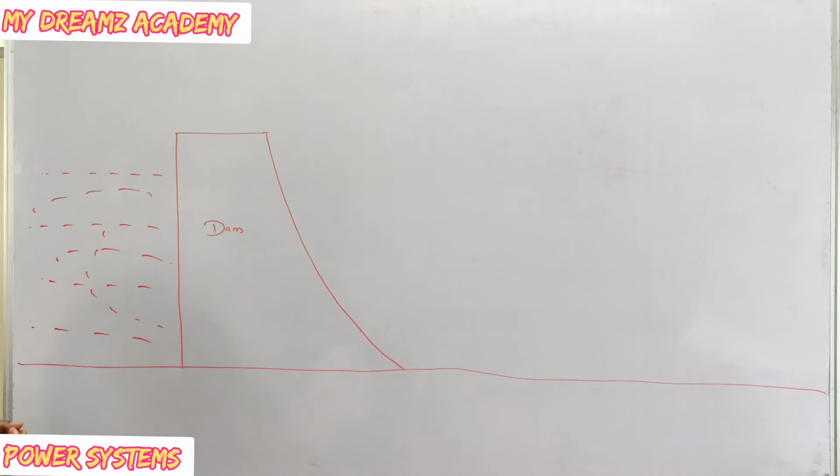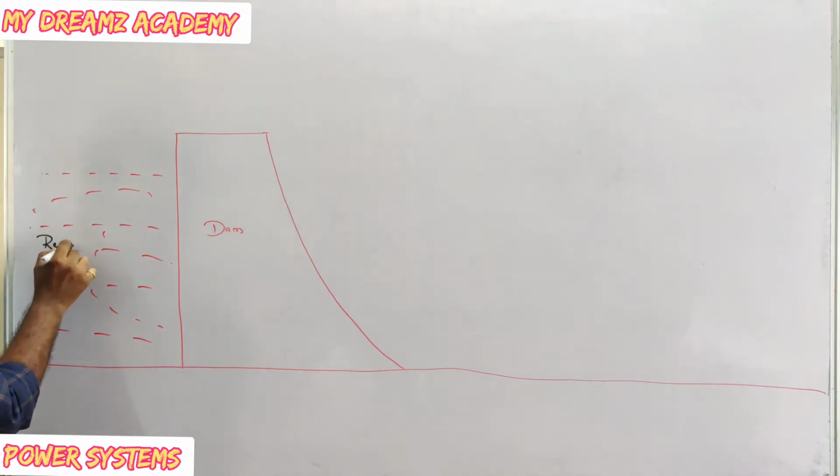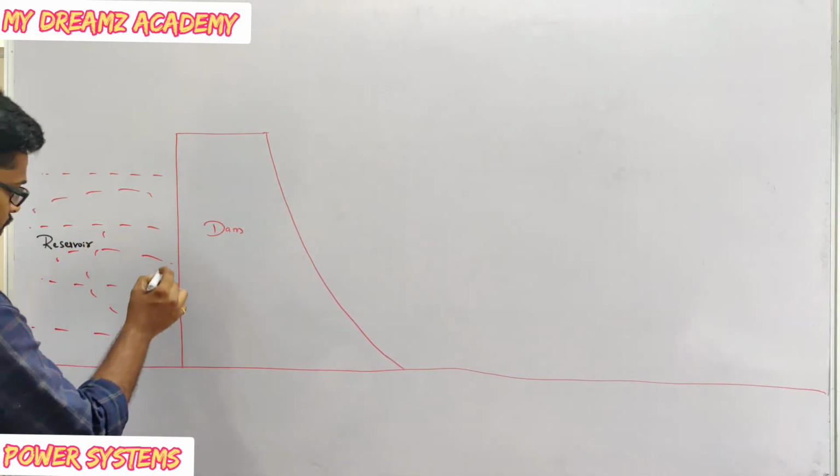This is called reservoir. This is reservoir, this is dam, and here we have